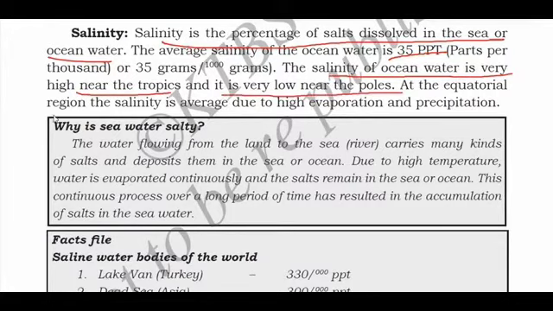At the equatorial region, the salinity is average due to high evaporation and precipitation. So what is salinity? You have to remember that it is the percentage of salt dissolved in sea or ocean water, and the average salinity of ocean water is 35 ppt. This much you should remember.